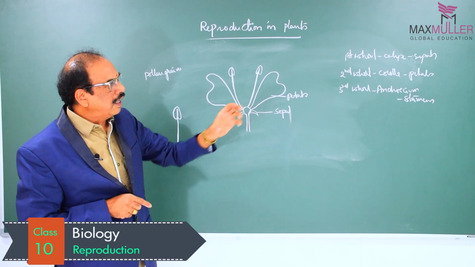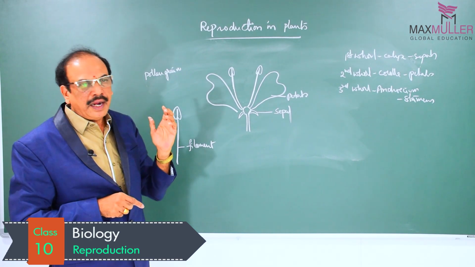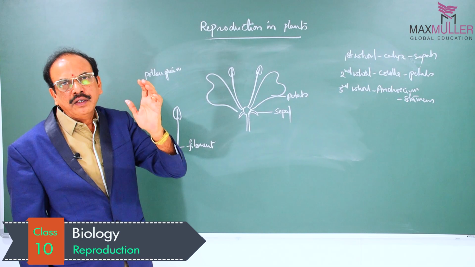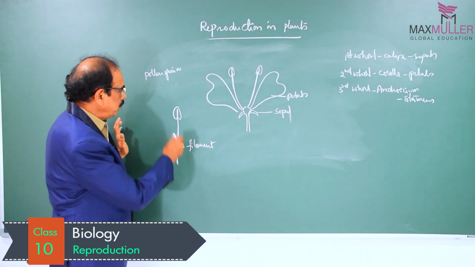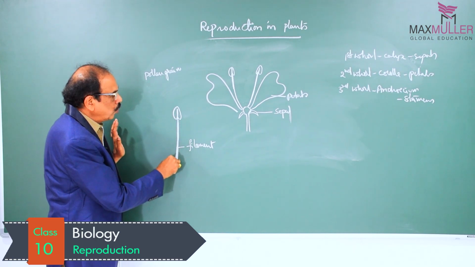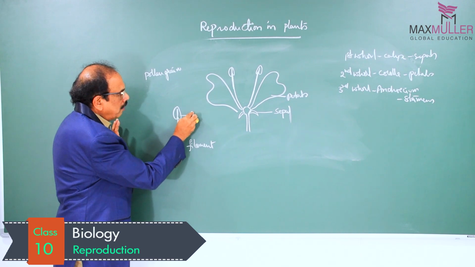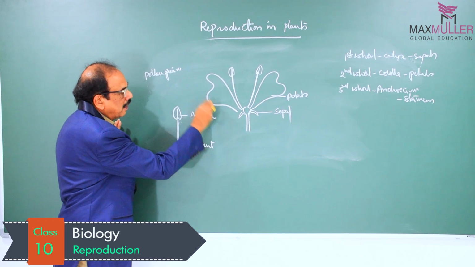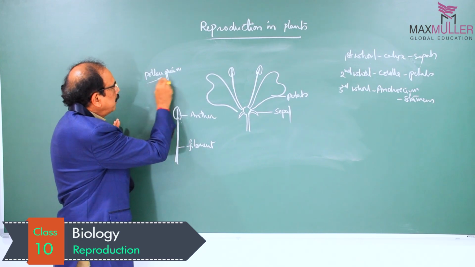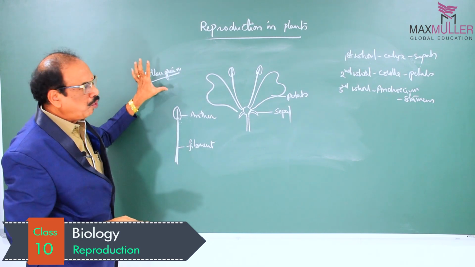All the stamens present in a flower together constitute the androecium, the male reproductive part of the flower. This androecium contains one to many stamens. Each stamen shows two different parts: the sterile part, called filament, and the fertile part, called anther. And this anther at maturity produces pollen grains, which are the male reproductive structures.